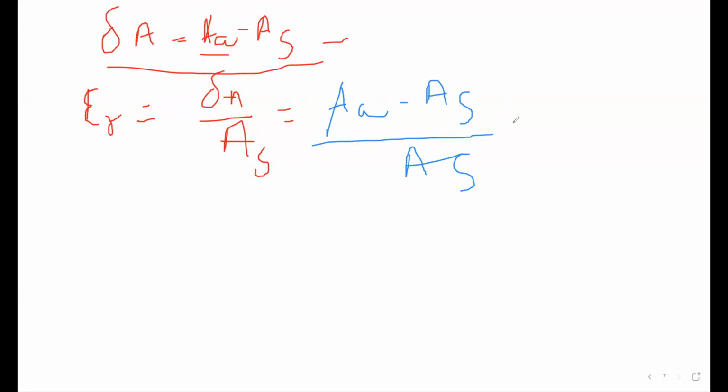So epsilon R finally we can write like this also. You can replace the limiting error, that is del A, with AA minus AS. This is the actual value, and this AS is the nominal value.